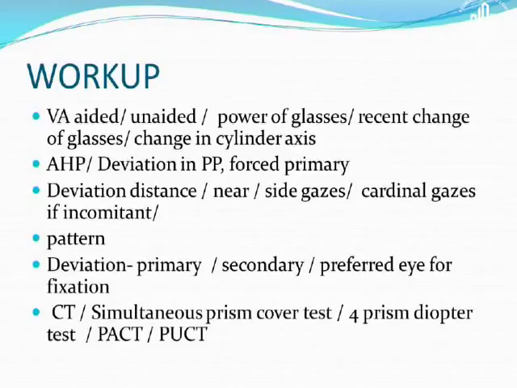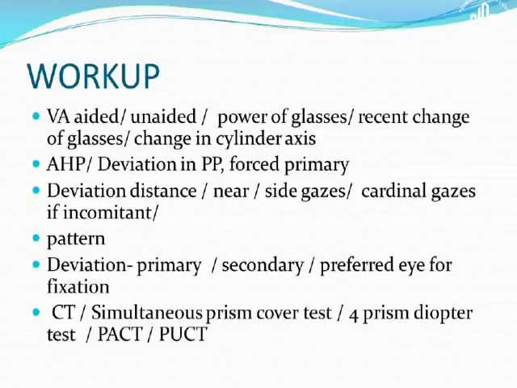Now, workup. We need visual acuity, aided, unaided, power of glasses, recent refraction, and whether there has been a recent change in glasses or a cylinder axis, because this might precipitate a phoria which was kept latent because of fusional reserves. We need to look at AHP, deviation in primary position or in post primary position, because in people with DRS, you may have a very small AHP which may get undetected.